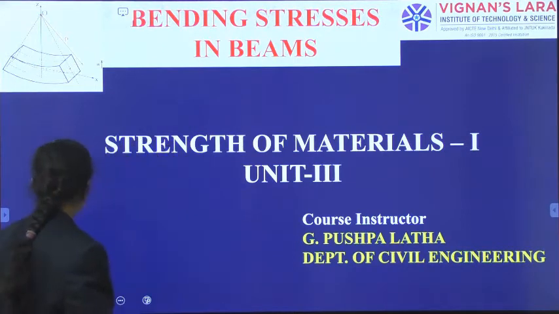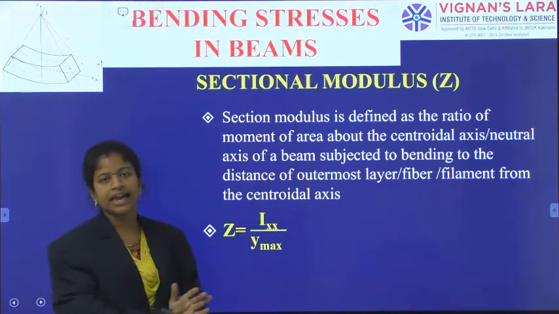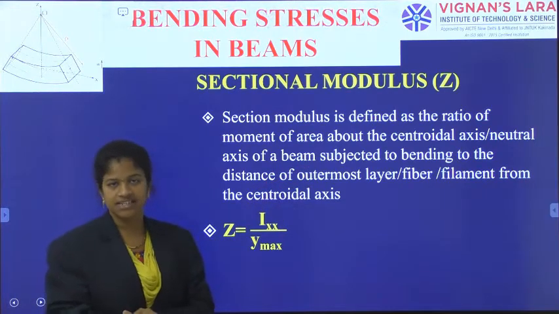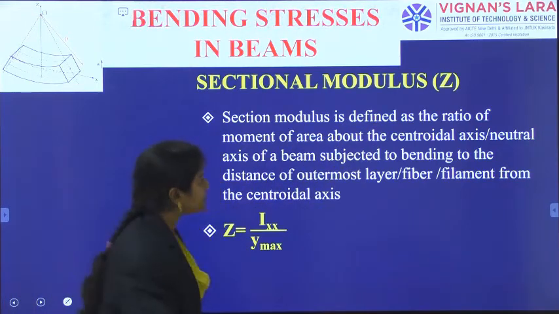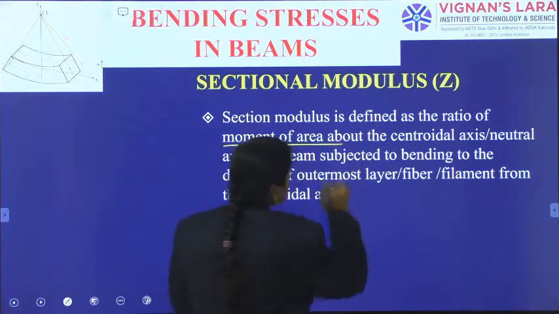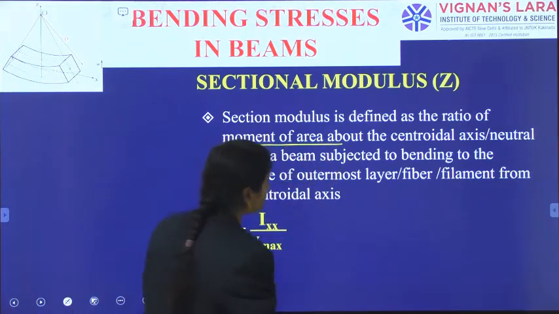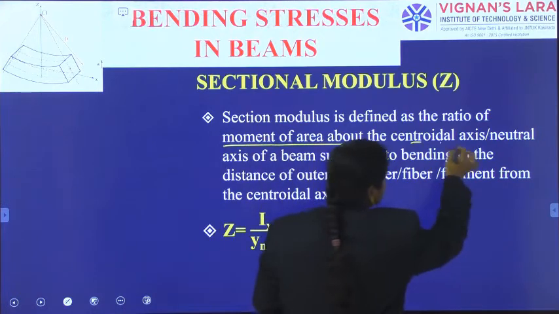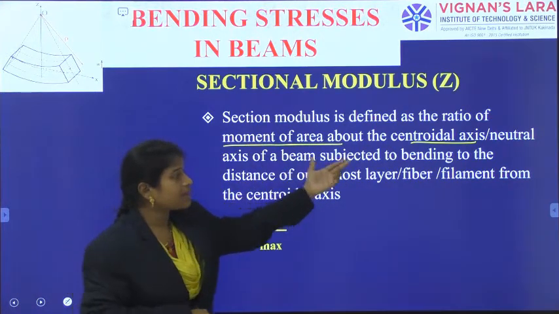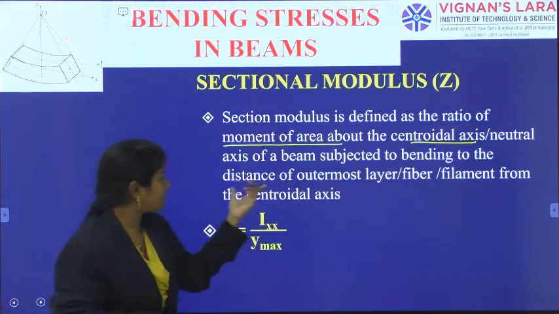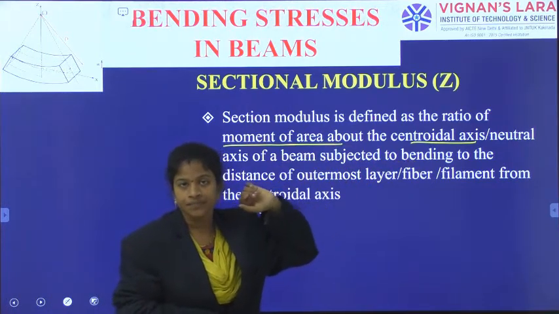Okay. In that problem, after the derivation, we have started the concept of section modulus. Now we are going into the section modulus. Again, I will repeat the definition and we will calculate the section modulus for different sections. So, the section modulus is defined as the ratio of moment of area, or moment of inertia about the centroidal axis or the neutral axis of the beam which is being subjected to bending, to the distance of the outermost layer.